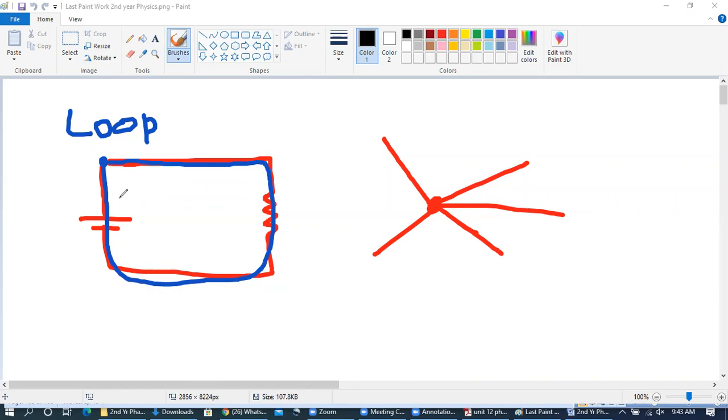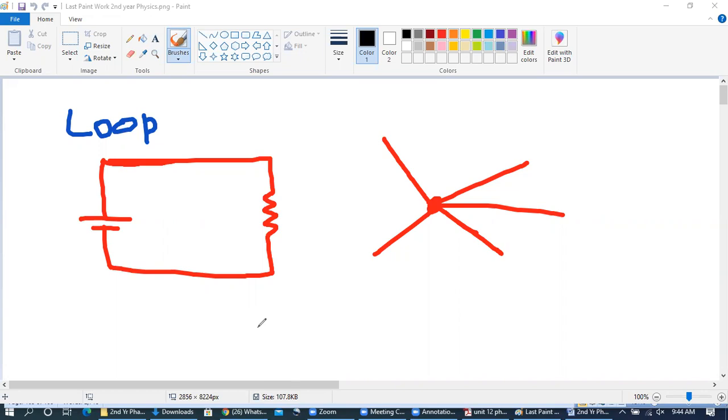Now, Raja Daud Nazir Kyani, can you tell me which one of these two diagrams is forming the junction?